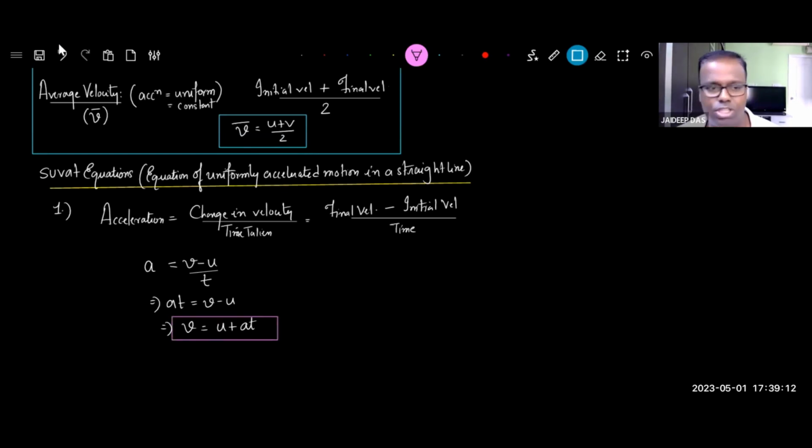First equation of motion, which says that the final velocity will always be your initial velocity plus how much your velocity changed over time. Just try to imagine this equation in your common sense. Suppose I have Vivan who starts with the initial velocity of 5, but his velocity doesn't remain constant. Otherwise, his final velocity should have also been 5. He then accelerates, his speed increases with respect to time. So what will be his final velocity? His final velocity will be what he started with plus the rate of increase.